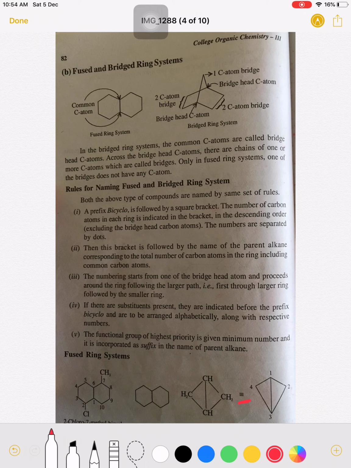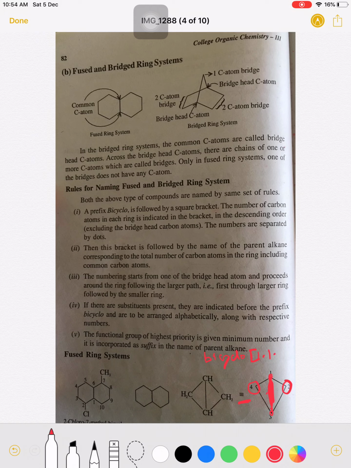So the numbers: if you see, this molecule is a bicyclo, with bicyclo followed by a square bracket. Now count the numbers. There is one common carbon atom on this side, so 1. On the left-hand side also 1 carbon is there, so 1.1.